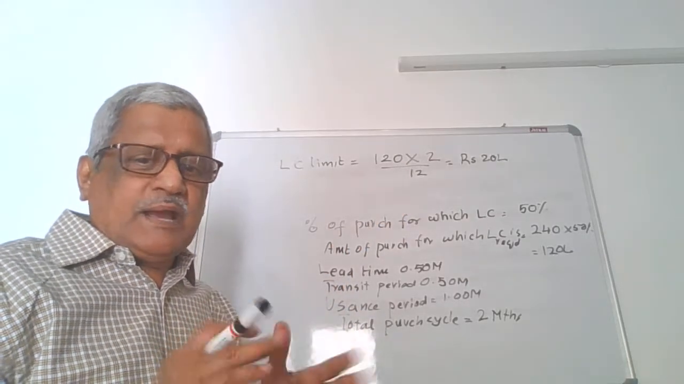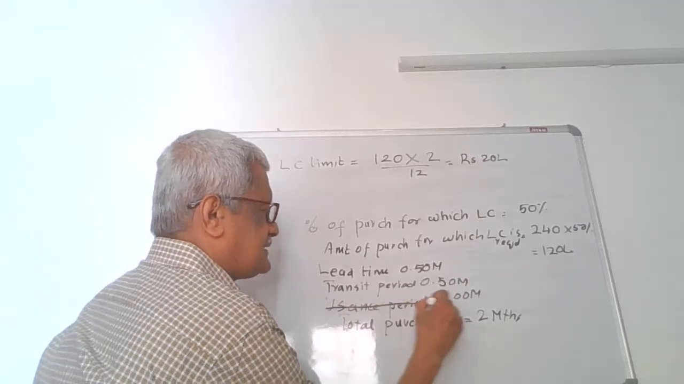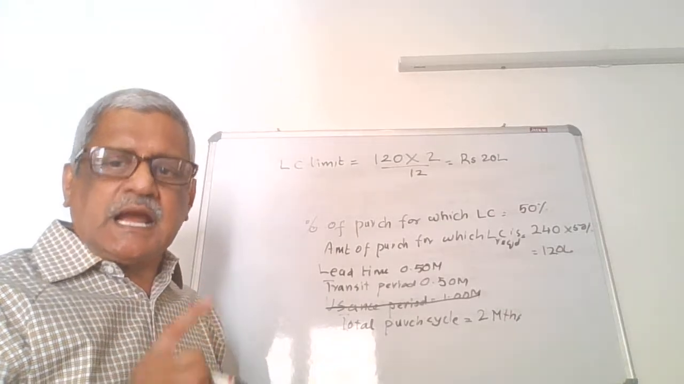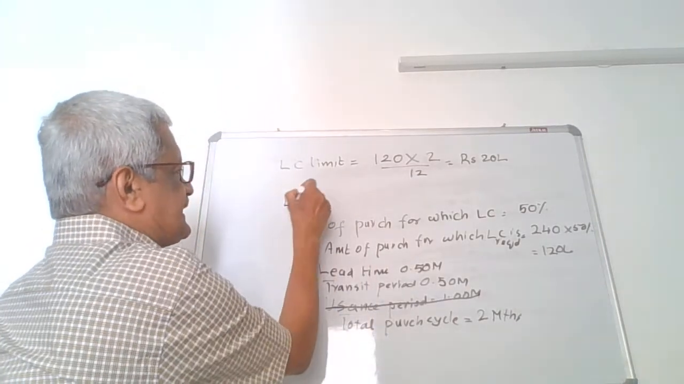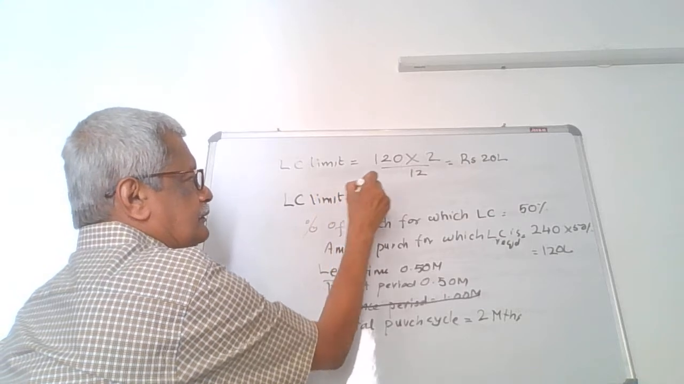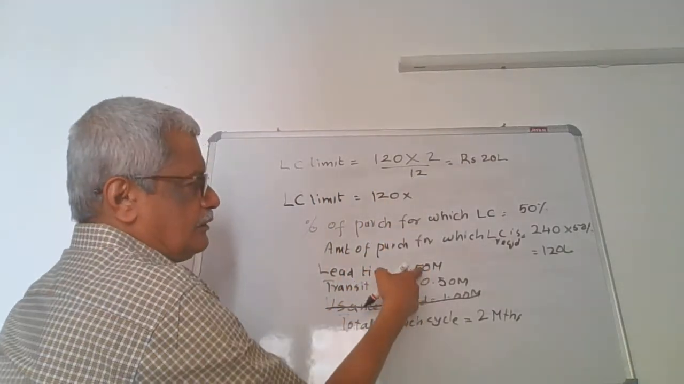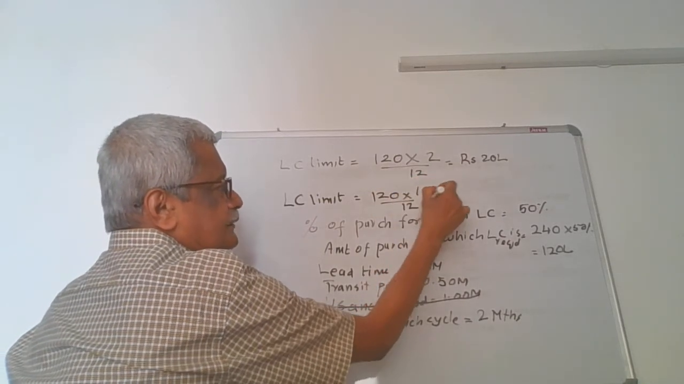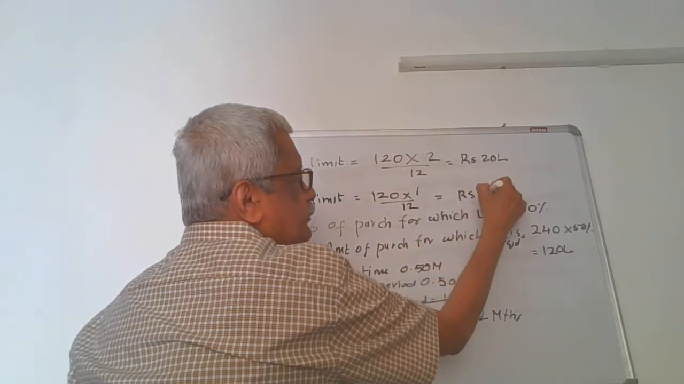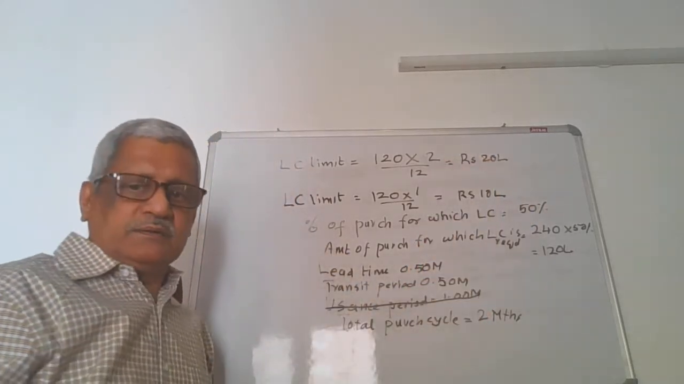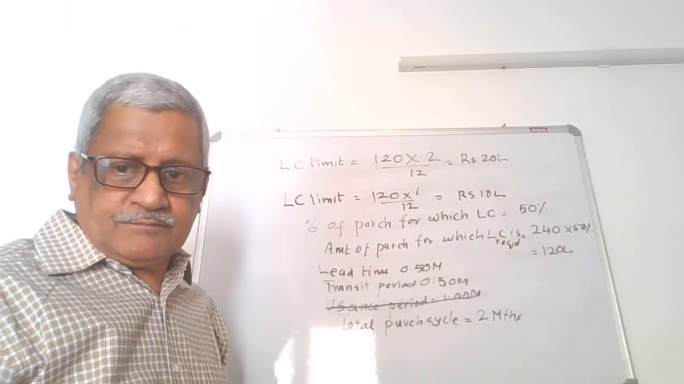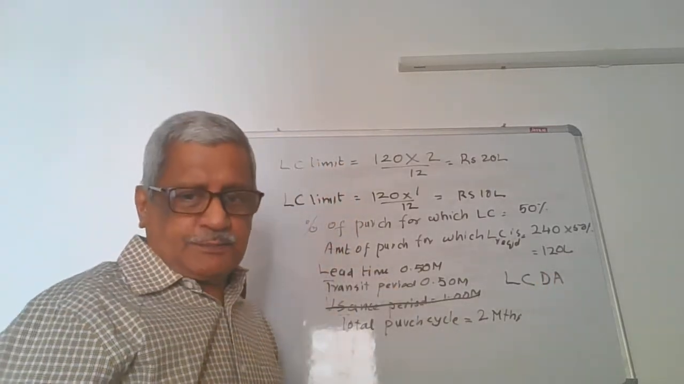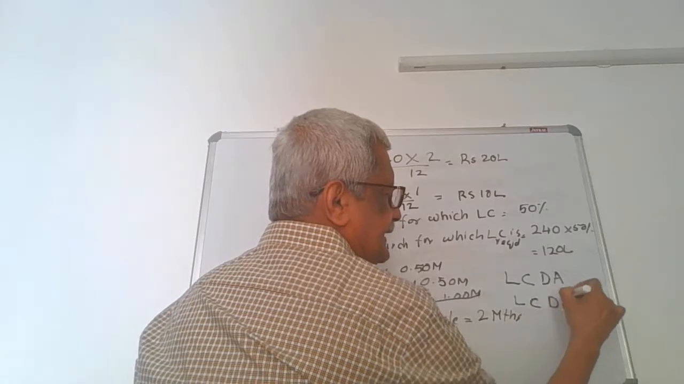Now assume a case where there is no usance period. That means the seller is not giving any time to the buyer to make payment. In such a case, how to calculate the LC limit? The LC limit will be equal to 120 into 1, that is lead time 0.5 plus transit period 0.5, divided by 12. In which case, it will be rupees 10 lakhs. Now, wherever there is a usance period, we call it LCDA. Wherever there is no usance period, we call it LCDP.